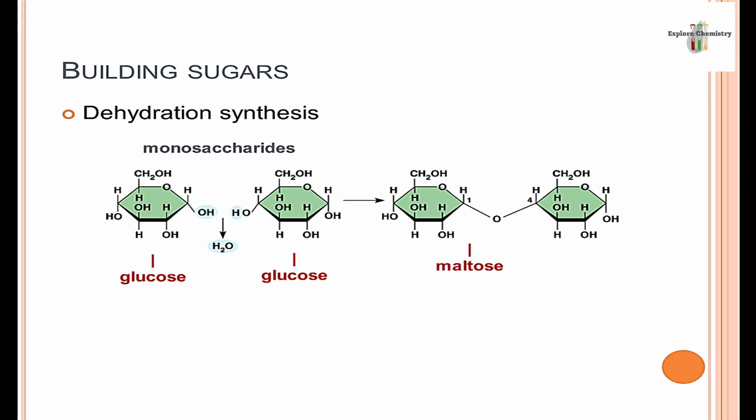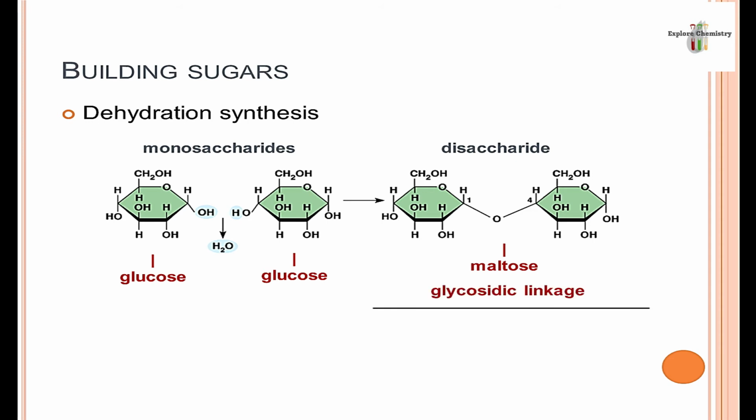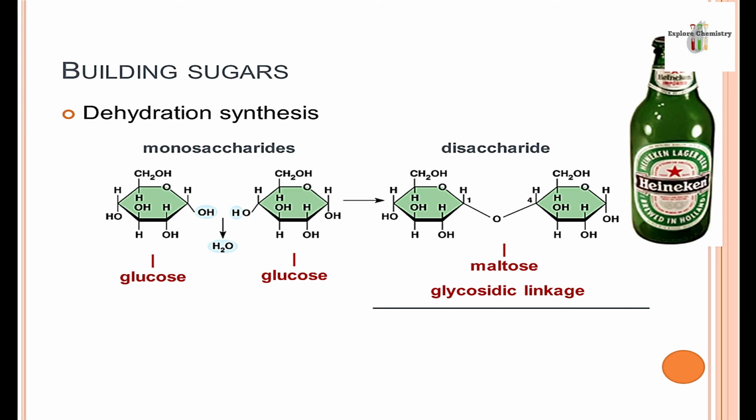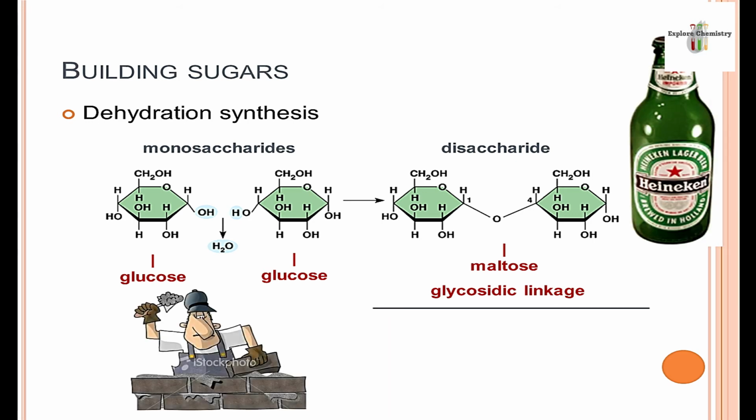These two are monosaccharides, and the compound which is obtained through dehydration is known as maltose, which is a disaccharide, a type of oligosaccharide. This will form through glycosidic linkage. So this one is known as the glycosidic linkage. In this way, oligosaccharides are formed. So we can say many monomers, many small units, can combine through glycosidic linkage and form a large molecule.